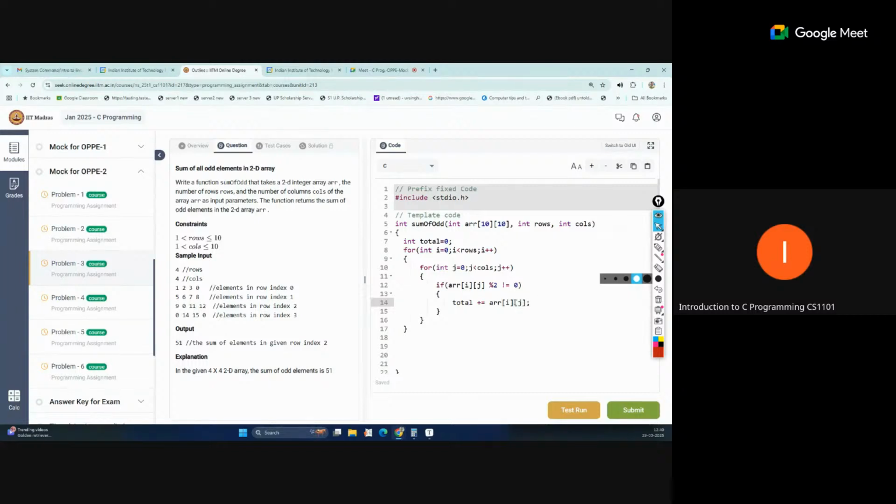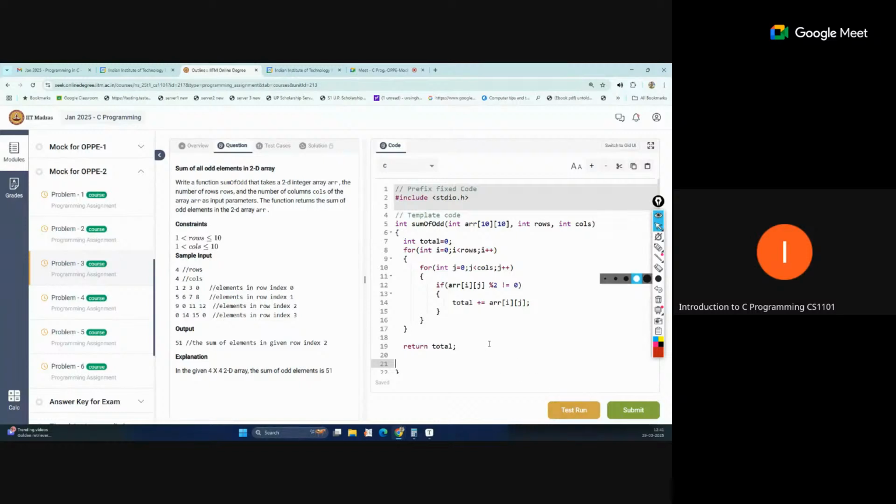Okay, so that's done, and that value we need to return. The function returns the sum of that. So here return total. Okay, so this is the task. We are just traversing each element and comparing whether that number is odd or not, and then we return that value.